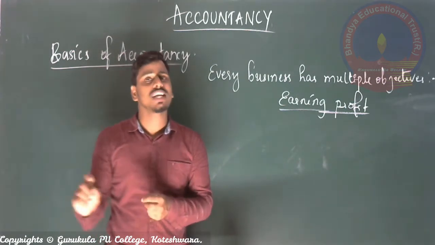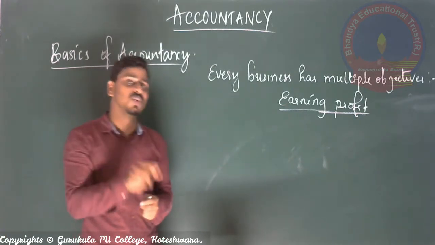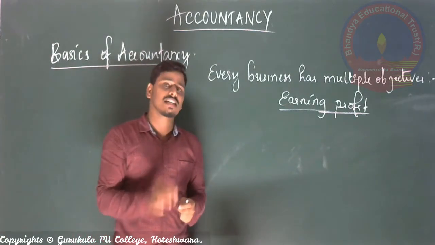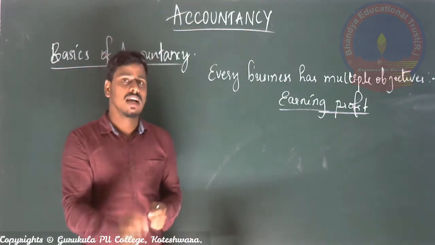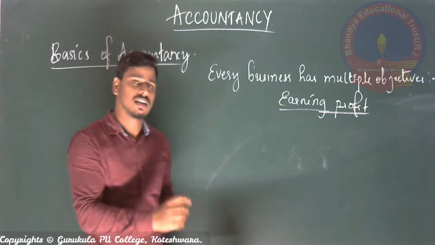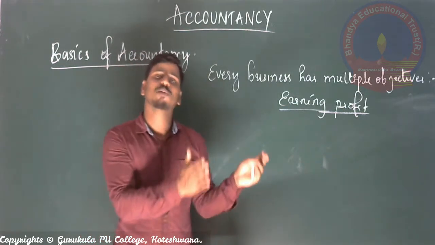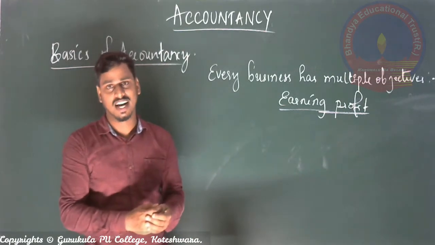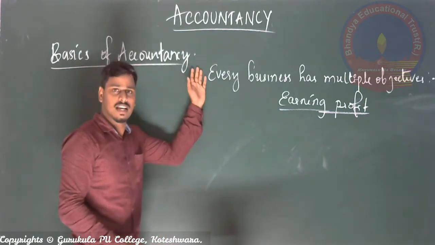So in order to calculate the amount of profit, what you are supposed to do is, after the successful transaction, after performing the transaction, write that in a proper sheet of paper. It is nothing but proper books of account. Correct. So coming to your accountancy class.